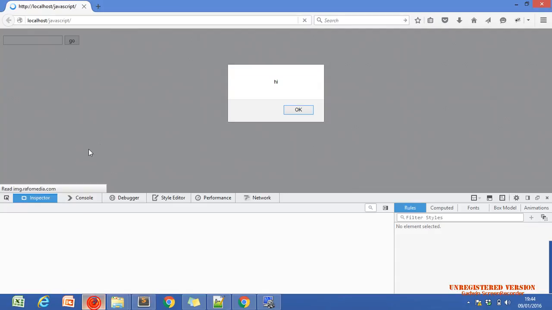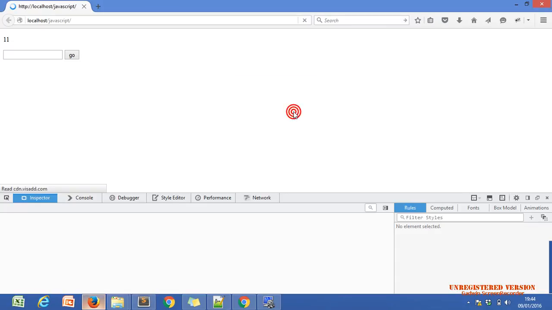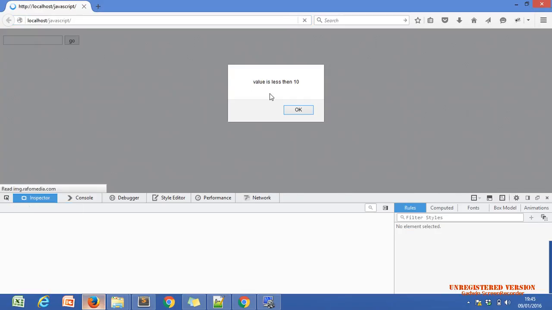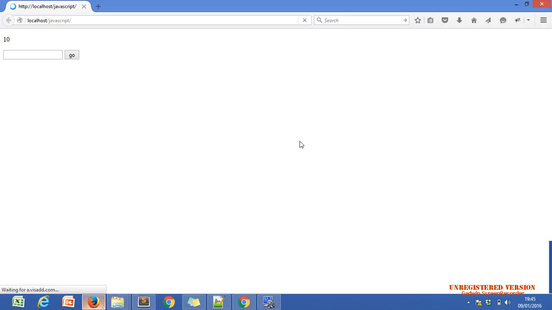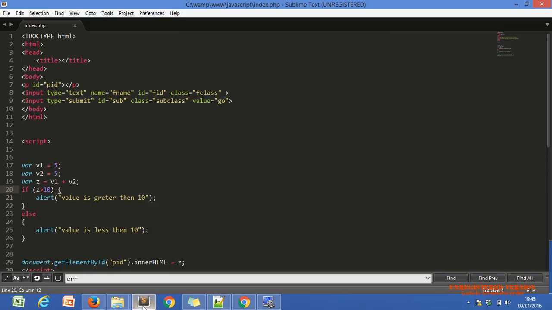Let's see whether the else part will execute or not. One second. Yeah, value is less than 10. Okay. So this is the working of alert. I'm just showing the working of alert. Means alert can display our message within a pop-up. Within one pop-up. Okay, Nazar?